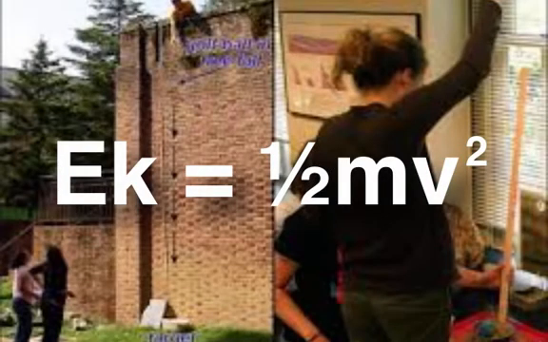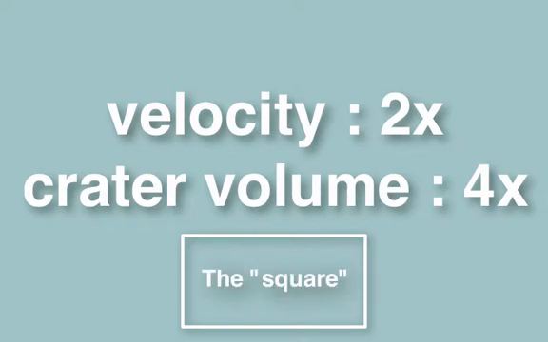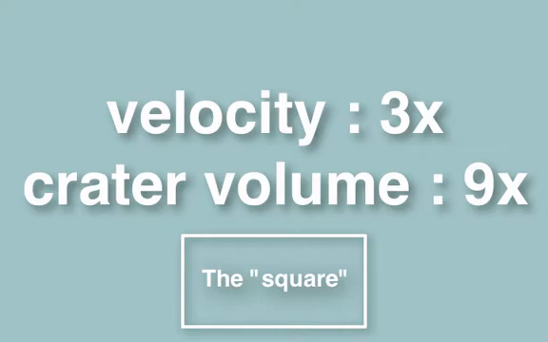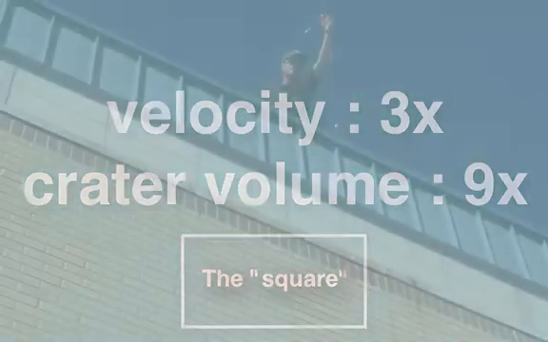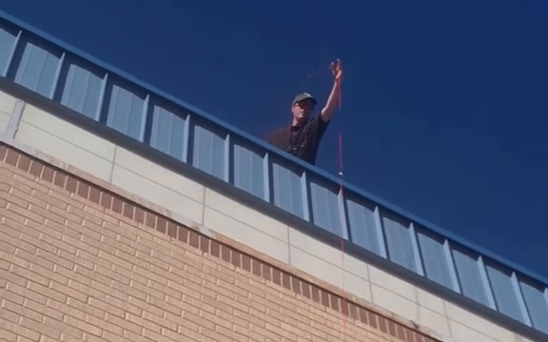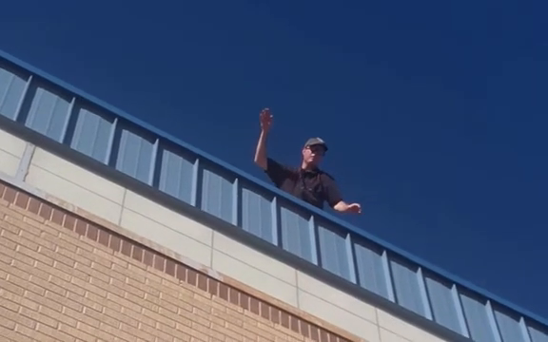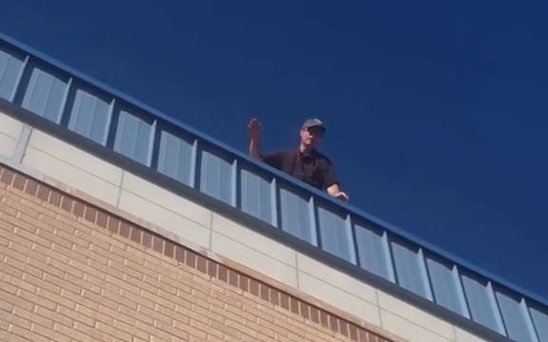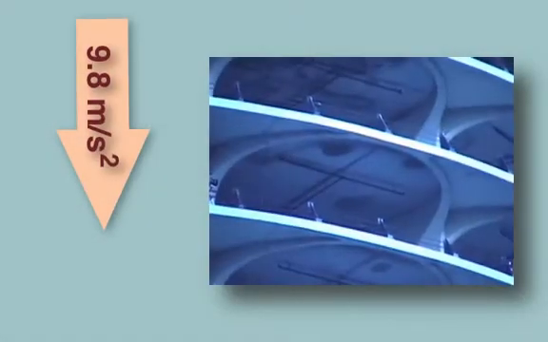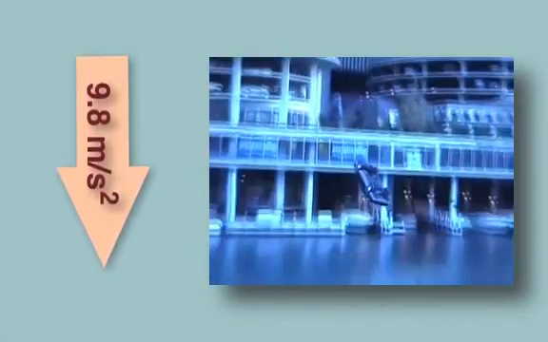This means that if you drop something from a height necessary to make the speed 2 times greater, the resultant crater will have 4 times the volume, and when 3 times the speed, then 9 times the volume. You should know that just because we say that the speed is 2 times or 3 times greater, it's not the same thing as dropping it from 2 times or 3 times the height. That's because, don't forget, the speed of a falling object increases as it falls.